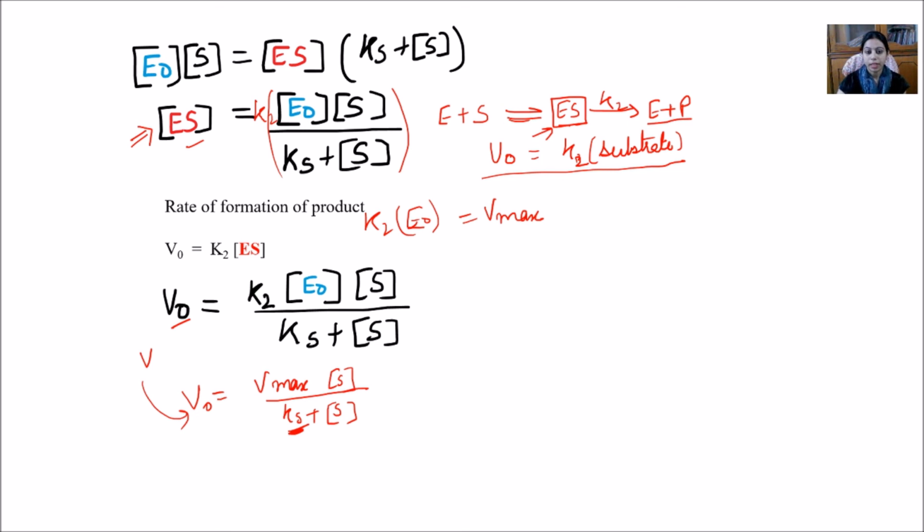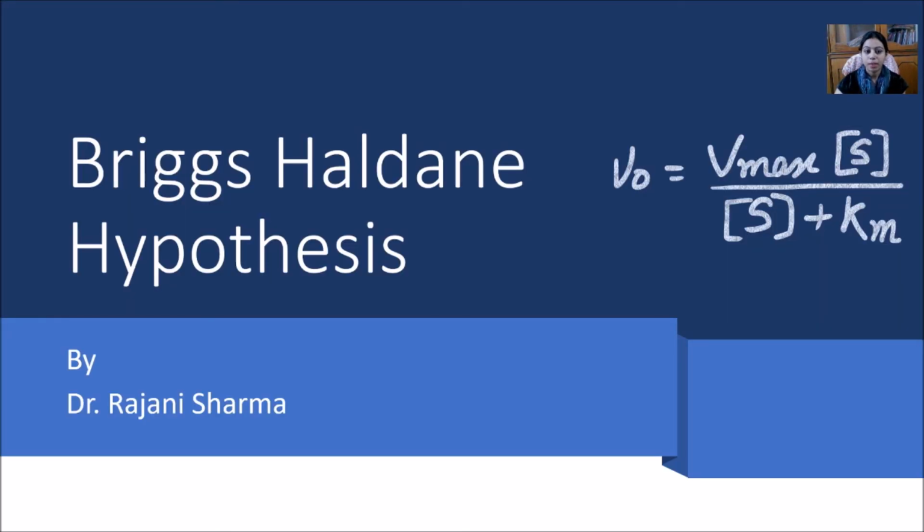In the next class I will be discussing the Briggs-Haldane hypothesis, which gives the equation V naught equals Vmax into S naught divided by S naught plus Km, where Km is the Michaelis-Menten constant. It was named to give respect to Michaelis and Menten, because most of the work was well defined by Michaelis and Menten.